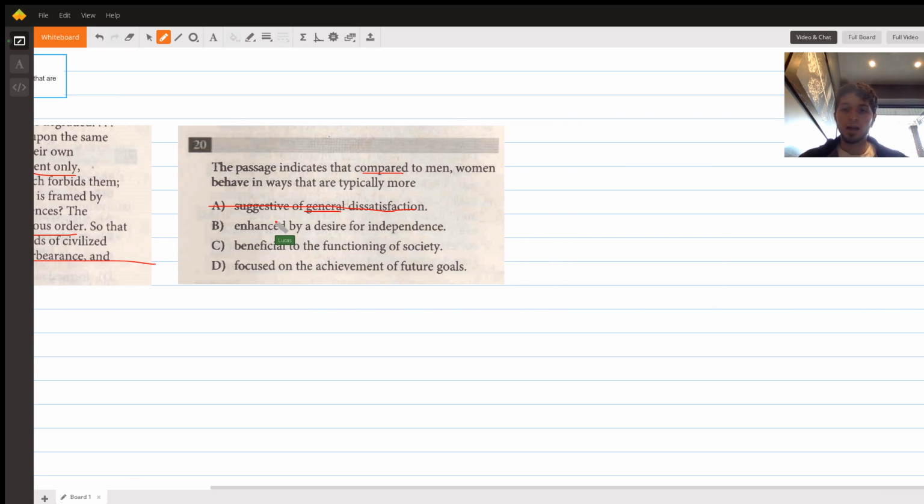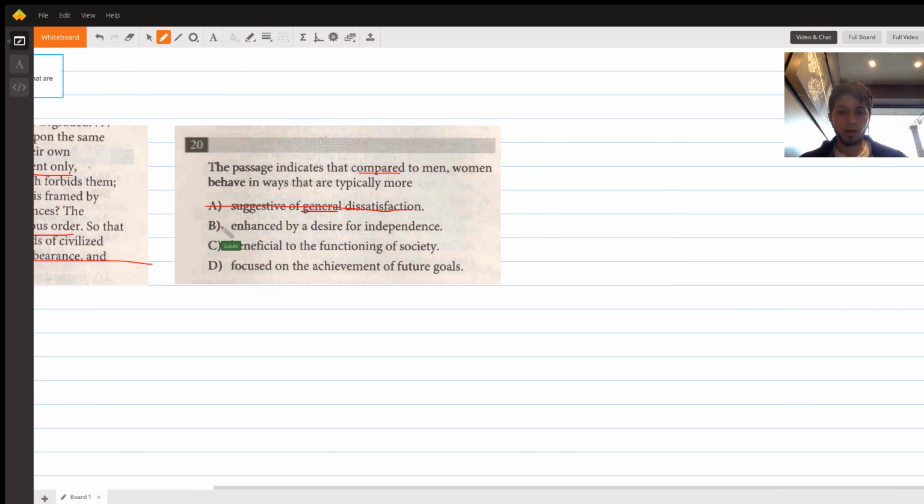B says that as compared to men, women are enhanced by a desire for independence. This is also plausible, although less so. It's plausible because the author does talk about how women desire independence. That's the basic premise of the whole argument in the passage. But again, we don't see any explicit comparison anywhere in the passage between men and women wanting more independence. If anything, it's probably argued that it's an equal desire. Moreover, in our text that we chose, nothing about this comparison, so eliminate this one.